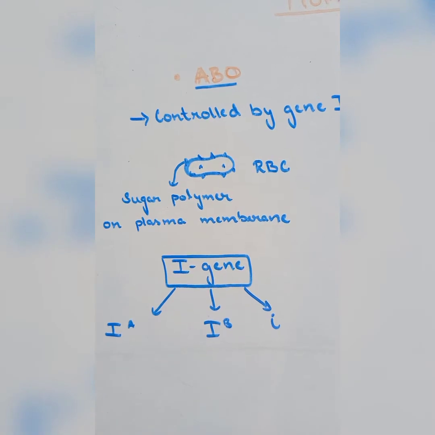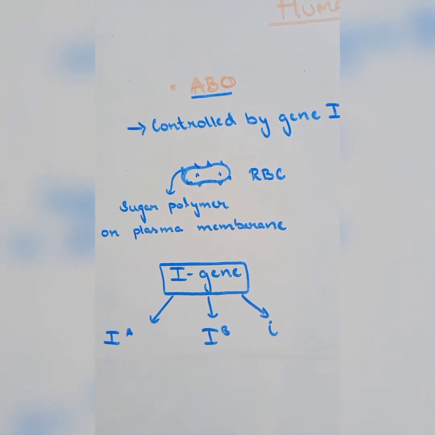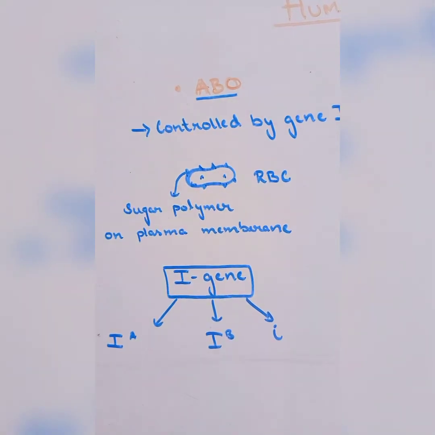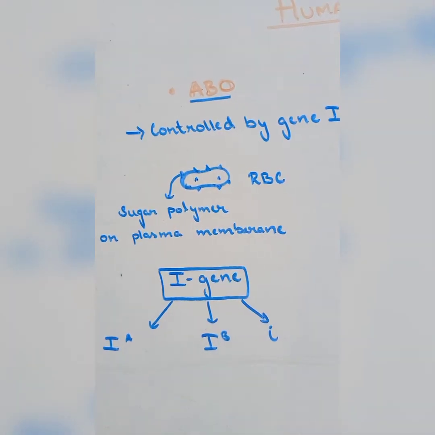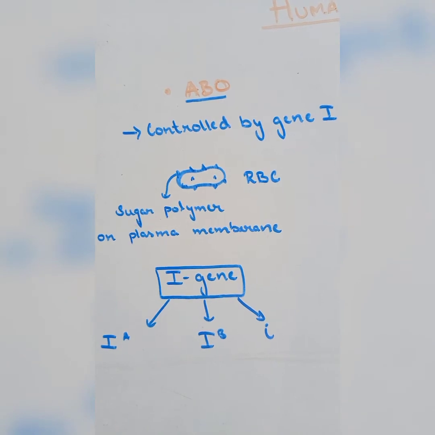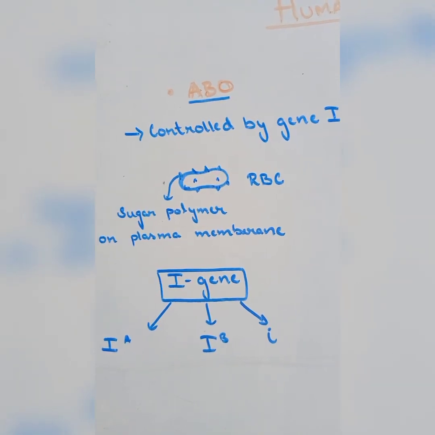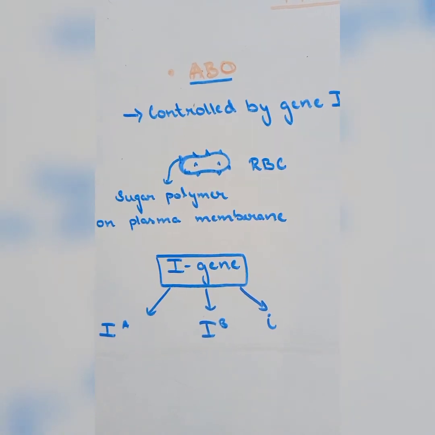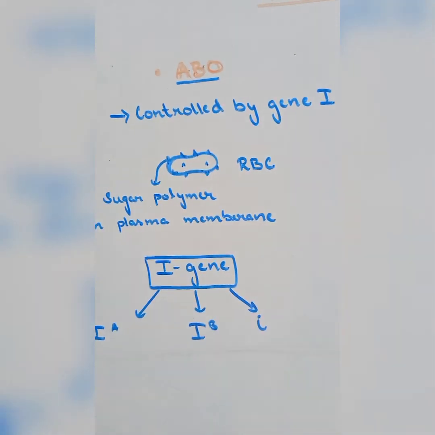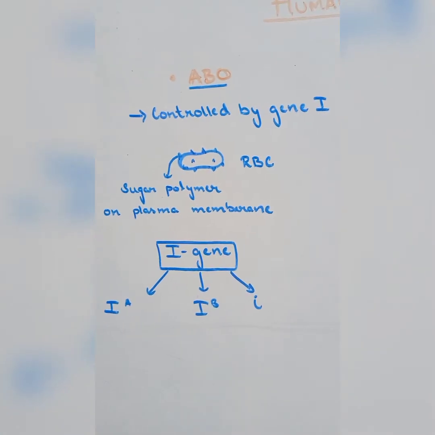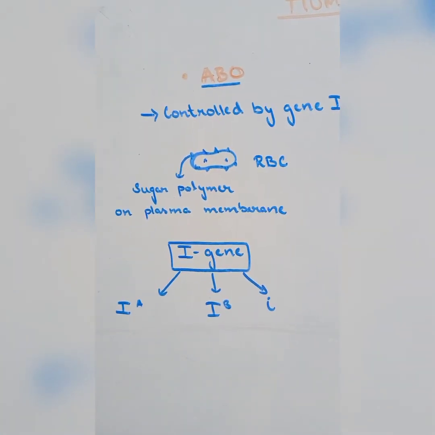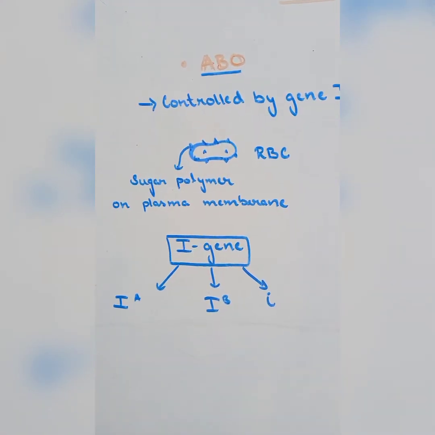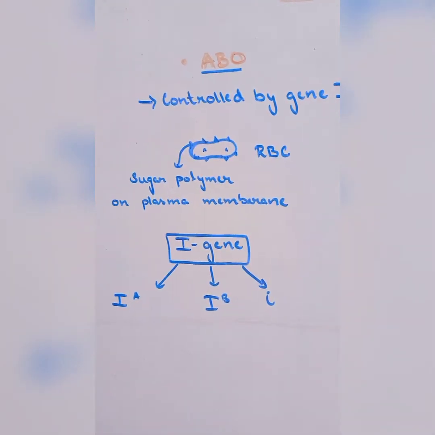He suggested that the plasma membrane of the red blood cells has sugar polymers that protrude from its surface, and the kind of sugar is controlled by the gene. The gene I has three alleles, that is IA, IB, and simply i. Since humans are diploid, out of the three alleles, only two are inherited.